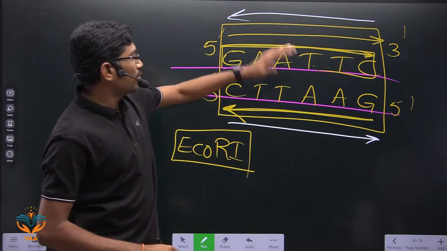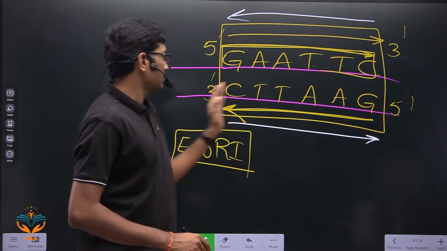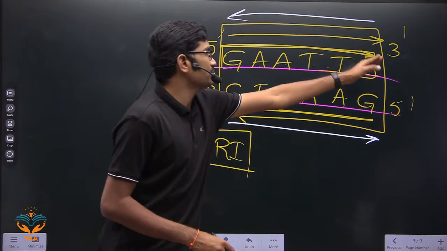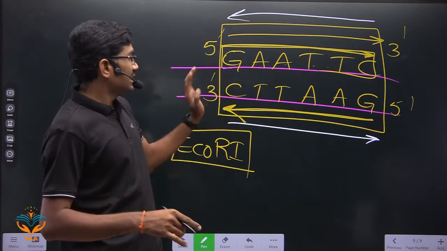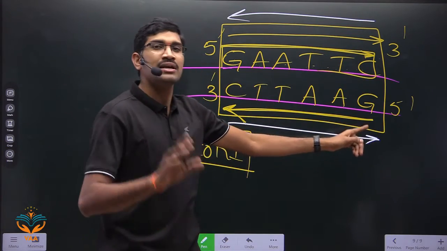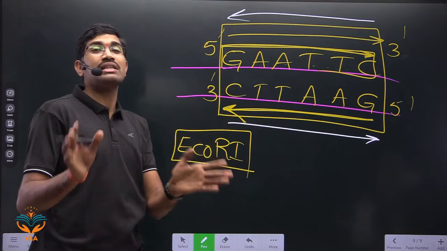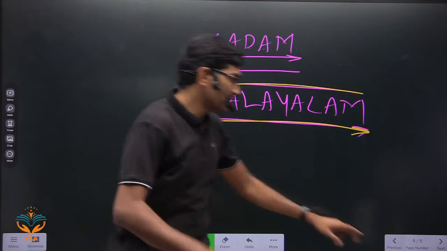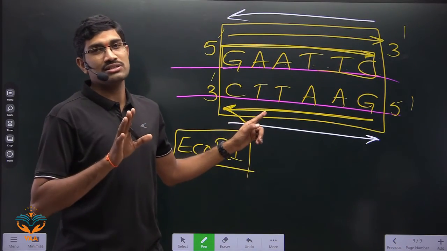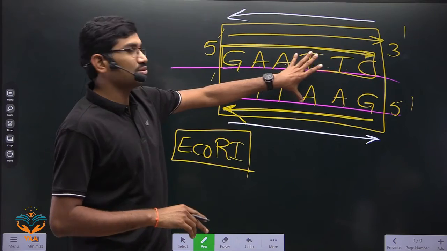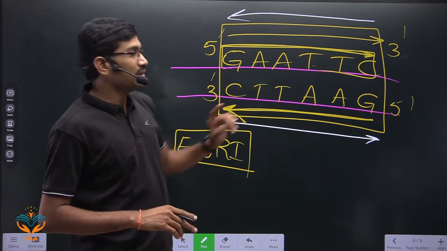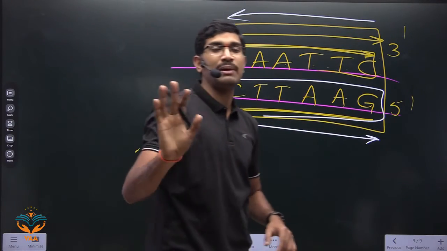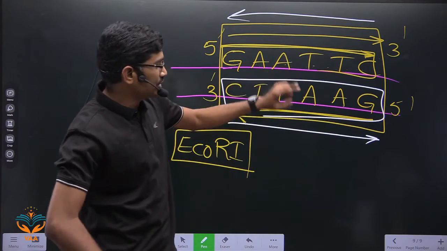That means if on both the strands you are reading 5' to 3', you will get one sequence, and that is a palindrome. Suppose you are reading from 3' to 5', in that case on the other strand also you read from 3' to 5', then also you will get the same sequence. So in this way they are palindromes. That's why there is a small difference between a palindromic word and a palindromic DNA sequence. In the palindromic DNA sequence, you need to consider both the strands. Please remember, on the same strand, reading left to right and right to left, you will not get the palindrome. Understood or not? So you need to take both the strands.